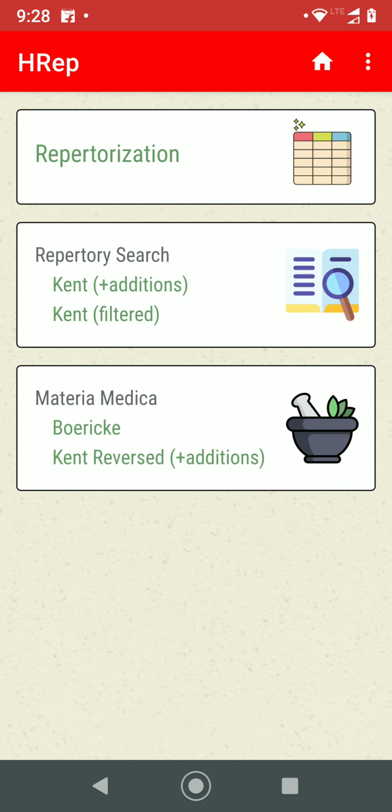Kent filtered has the same as Kent plus additions, but the big drugs like sulfur, phosphorus, etc. have all been removed so that you can focus on the small drugs. Let us have a look at this.